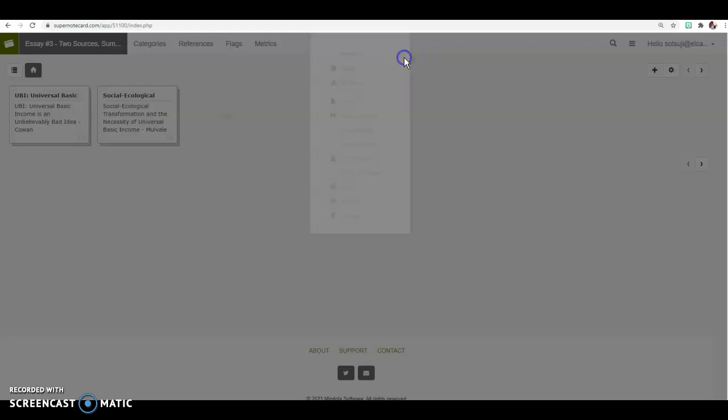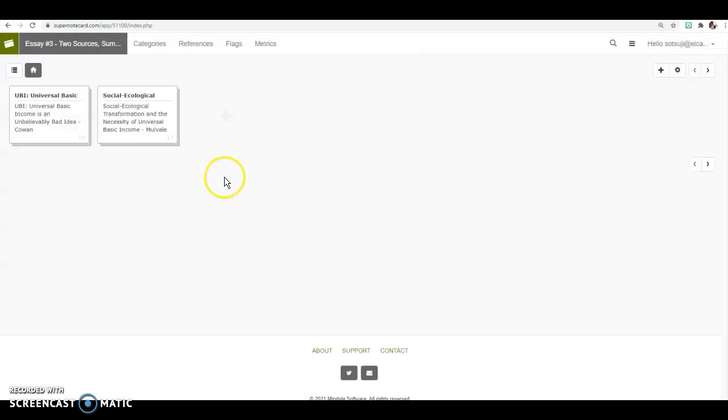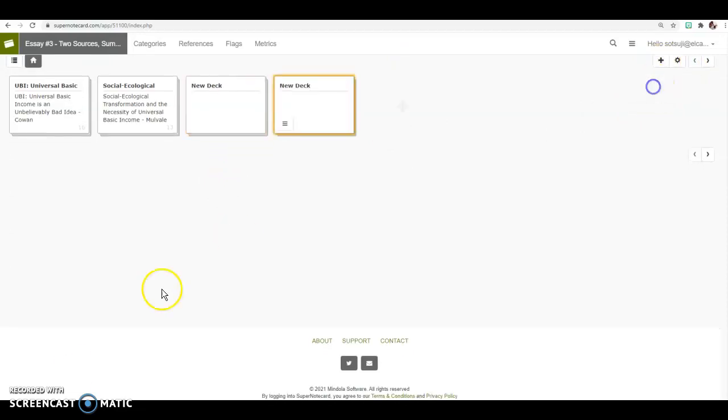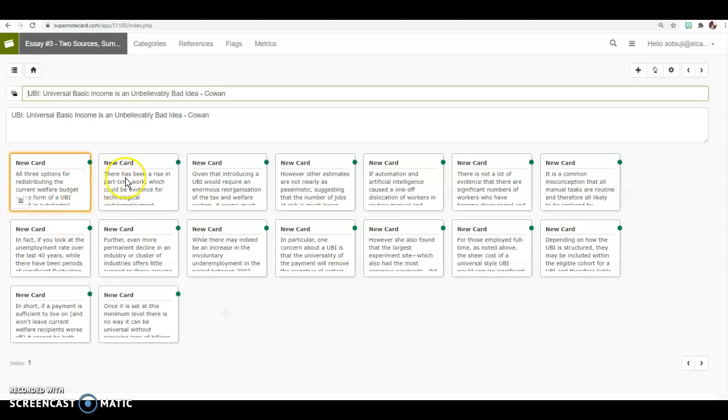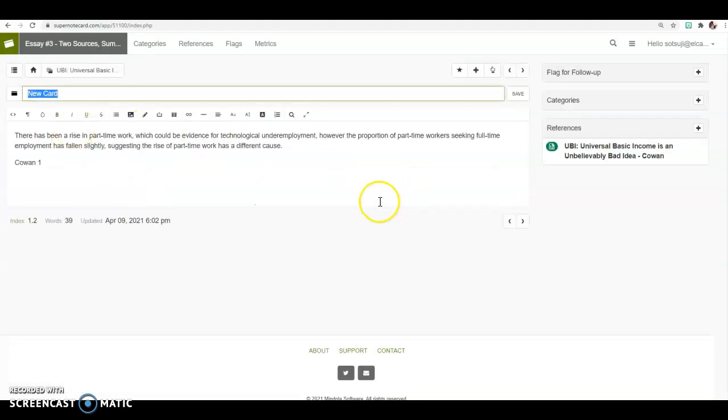Okay. Now you are ready to actually write your essay number 3. So what you want to do is click here and add a few decks. So now that you're ready to write your essay number 3, you should have at least a couple decks, for your body paragraph number 1 and body paragraph number 2. So now what you want to do is start moving your quotes into your body paragraph number 1 and body paragraph number 2. So let's say you're reading this, and you really like this quote, and you want to use this for your body paragraph number 1.